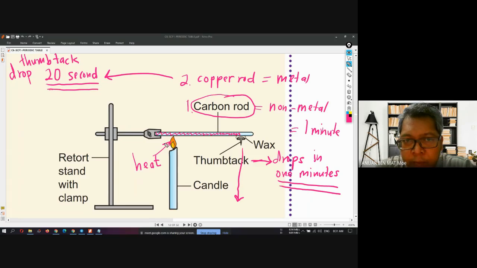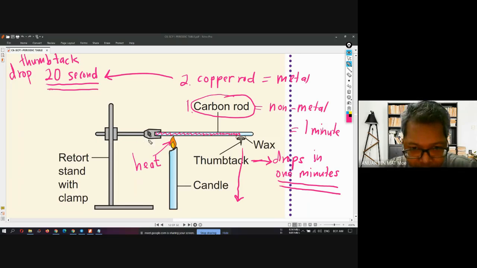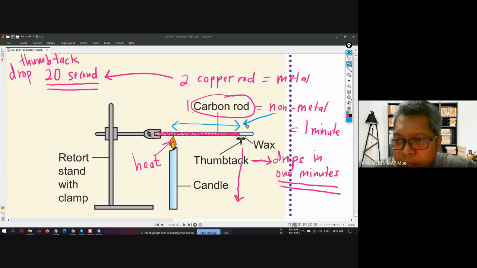Heat conductivity, which one, metal or non-metal? Metal has very good heat conductivity. Your answer is correct. Meaning the heat from the candle will travel inside the rod much faster than in non-metal, from the heat source to the wax here. For non-metal, it is very slow, very poor heat conductivity. But if you use metal, the heat travels very fast.